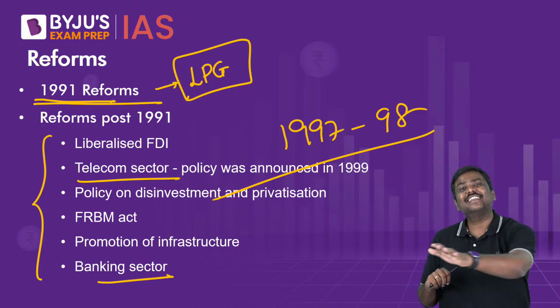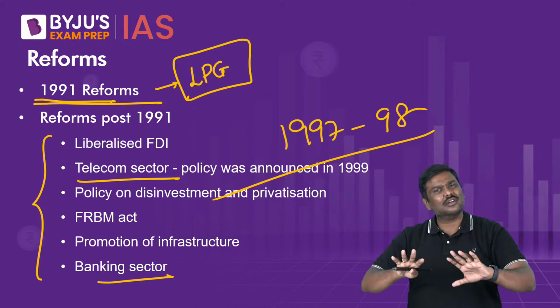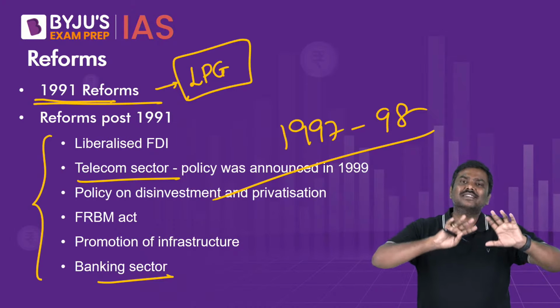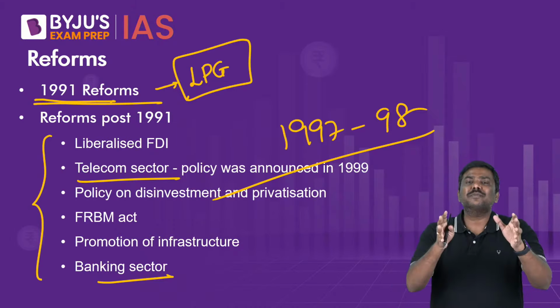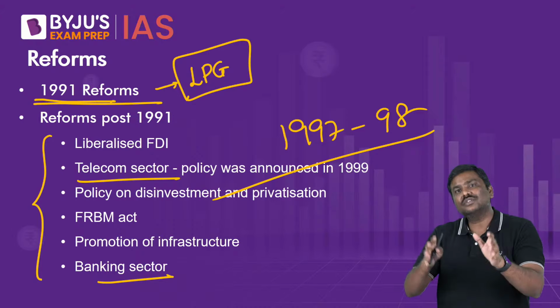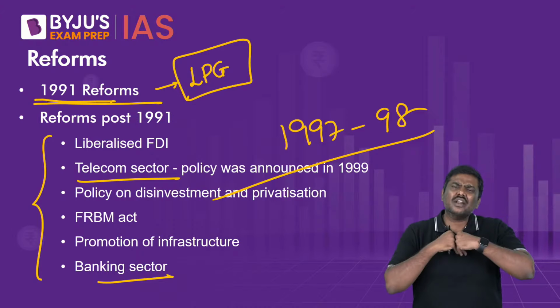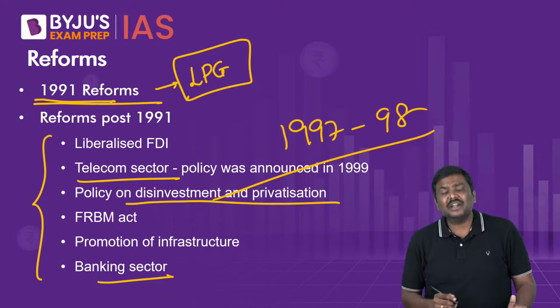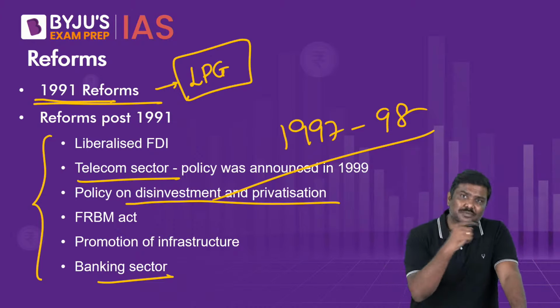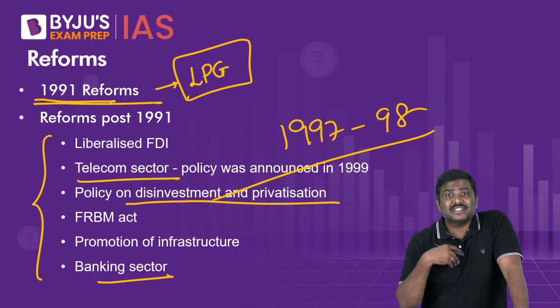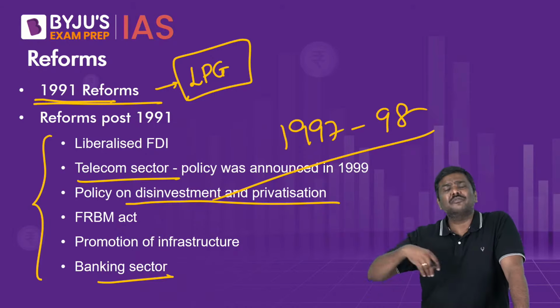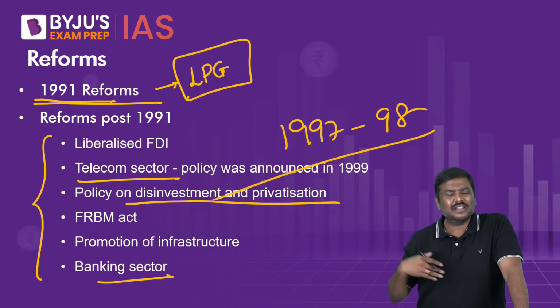Although again, in recent times, the telecom sector has come under a lot of stress, I'm not going back in history. Just look at what happened in the telecom sector, especially during 2000-2010. There was a sudden investment, huge growth in the sector. Disinvestment as well as a privatization policy has been implemented by the government, which has helped the private sector get ownership of many companies earlier owned by the government.